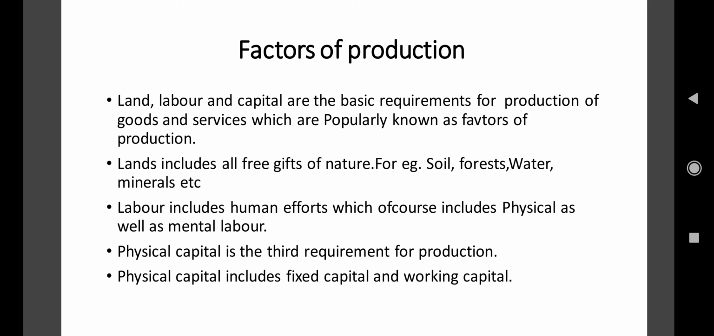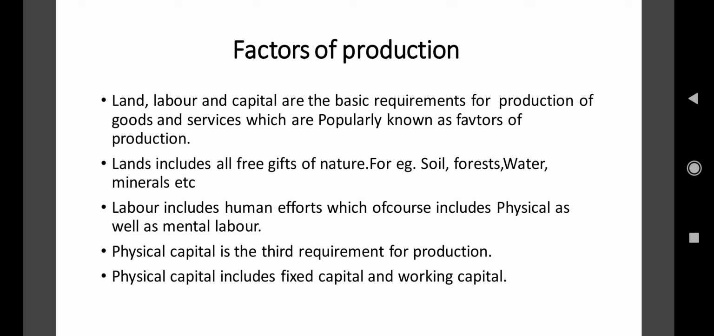Okay. Now the factors of production. What do you mean by factors of production? Generally, when you grow a crop, there are many factors of production needed. Like to produce anything, there are many factors which are necessary to be taken in mind, right? Here it is given: land, labor, and capital are the basic requirements for production of goods and services, which are popularly known as factors of production.